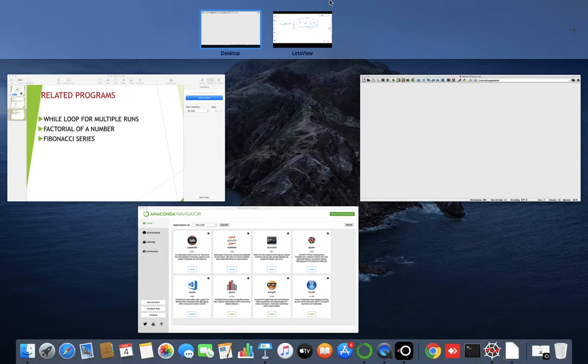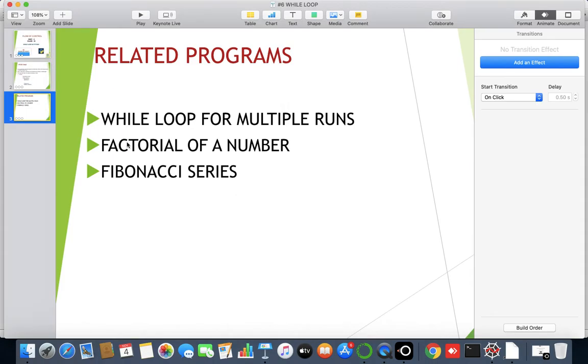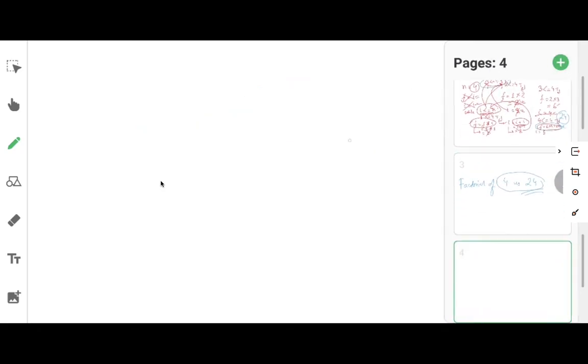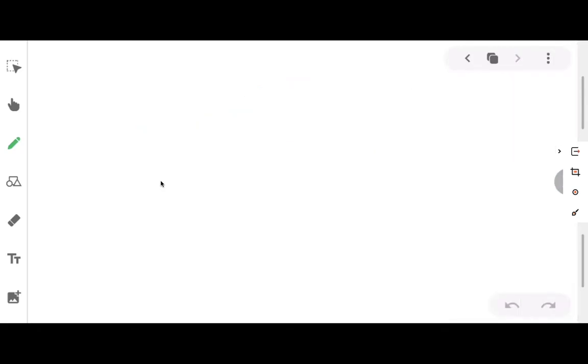Now let's go to the last program of today's discussion, which is the Fibonacci series. Before going to the actual discussion of Fibonacci series, I would like to give you a brief idea about what a Fibonacci series is. We are going to discuss about